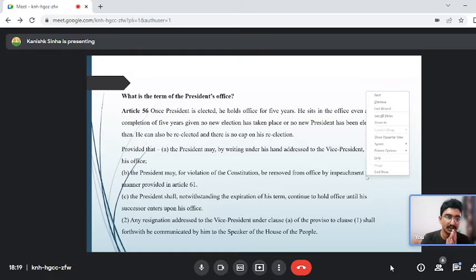We will have a discussion on impeachment of the president of India. So when can a president be impeached? Generally, presidents are not impeached because they act according to the government. Whichever is the government, the president will act according to the government. Definitely they will sign the bill. But if the government finds that the president is going against their wishes, they will bring an impeachment in the Lok Sabha, Rajya Sabha. How the impeachment is introduced in the Lok Sabha, that we will be discussing. So next slide.